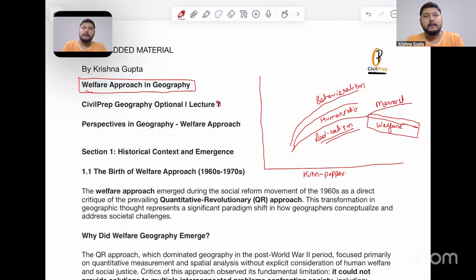Now, radicalism in the initial phase, as we have already understood, had a liberal stance.